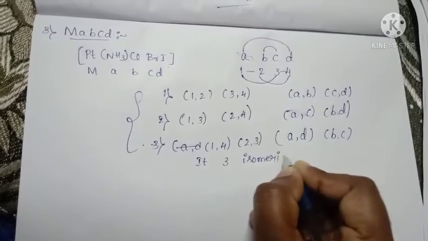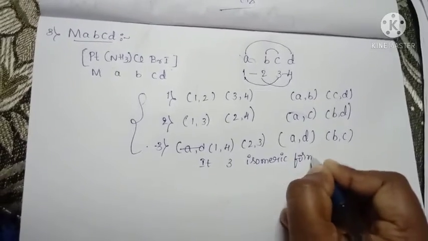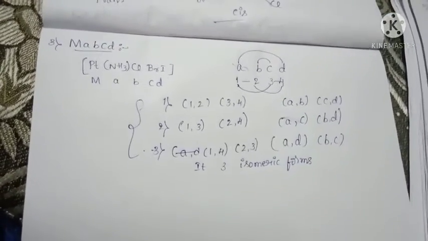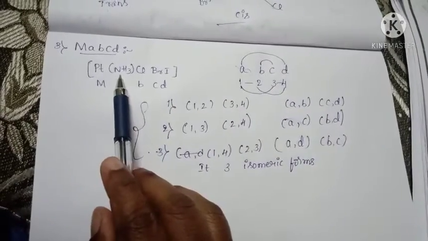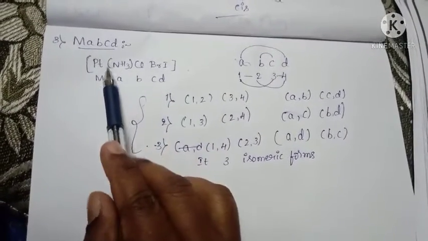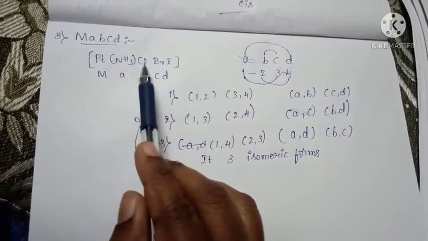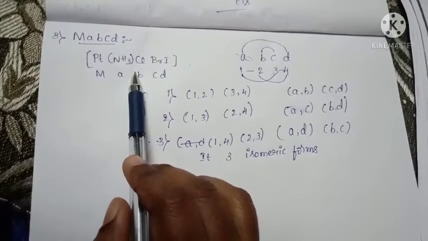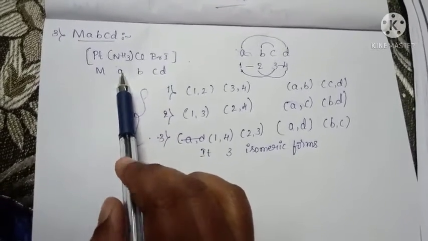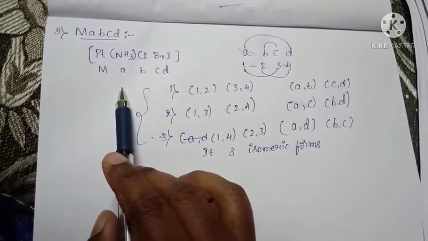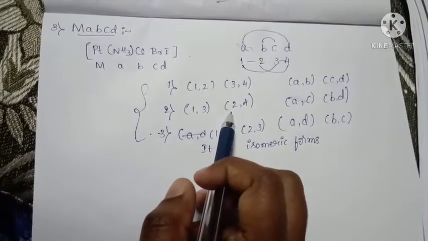Here you have to observe this. There are 4 different ligands. For this reason, we can't define which is the cis isomer and which is the trans isomer.